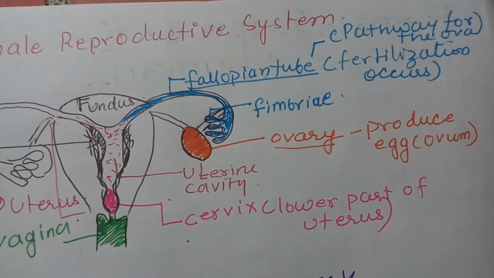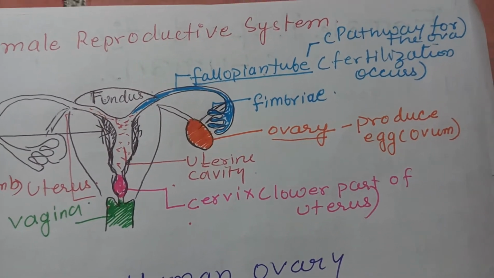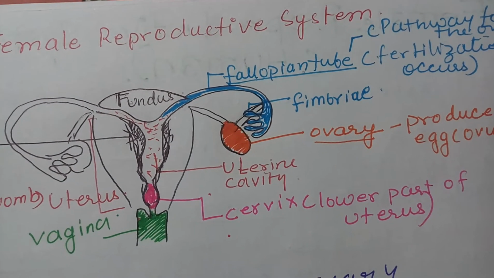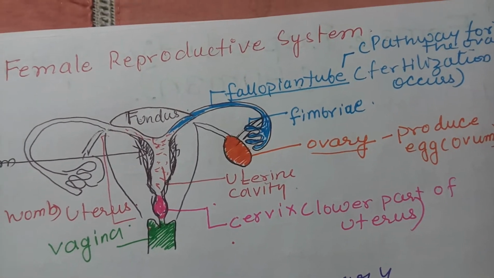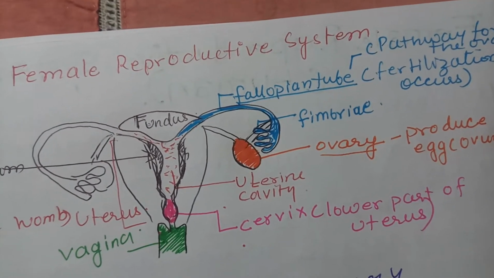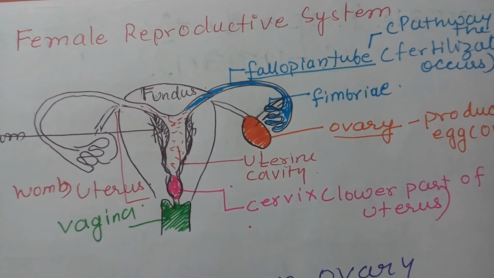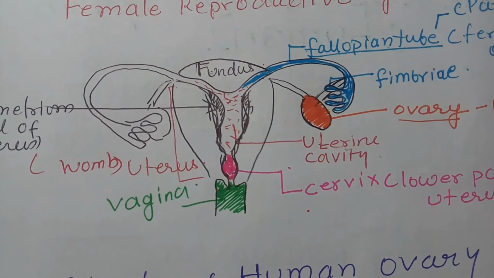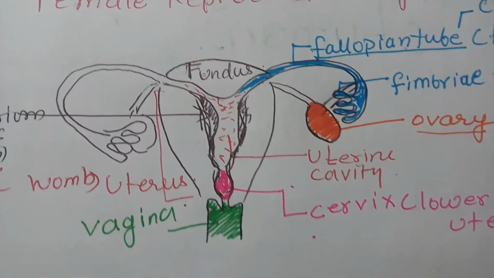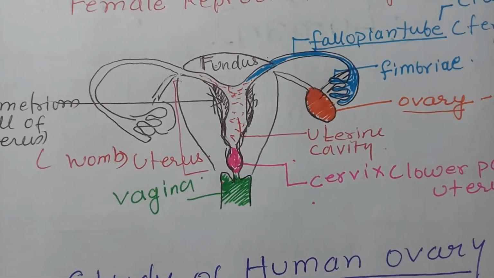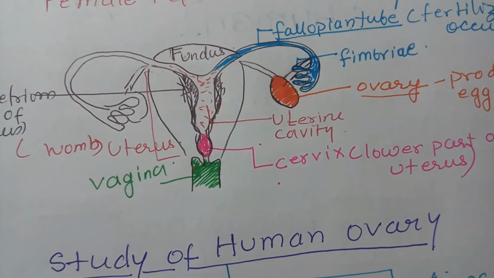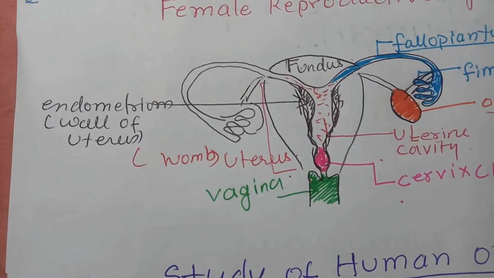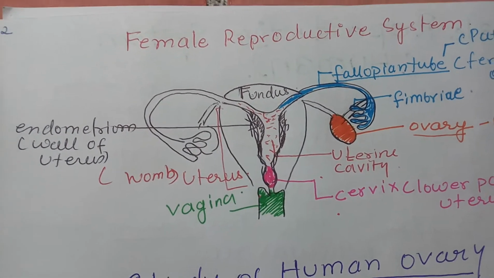The ovary is the organ which produces the egg, and this ovum or egg when released is picked up by the fimbriae of the fallopian tube. So the fallopian tube carries the egg. Here you can see the uterus. The lower part of the uterus is the cervix, the upper part is the fundus, and then the vagina lies close to the cervix. There is the endometrium, which is the wall of the uterus. We will see what its role is.